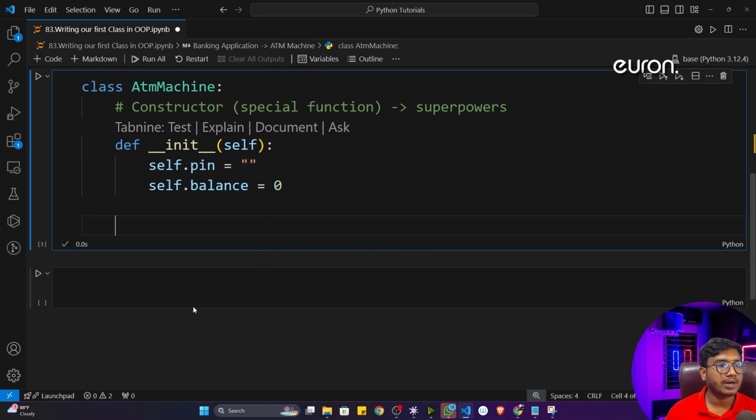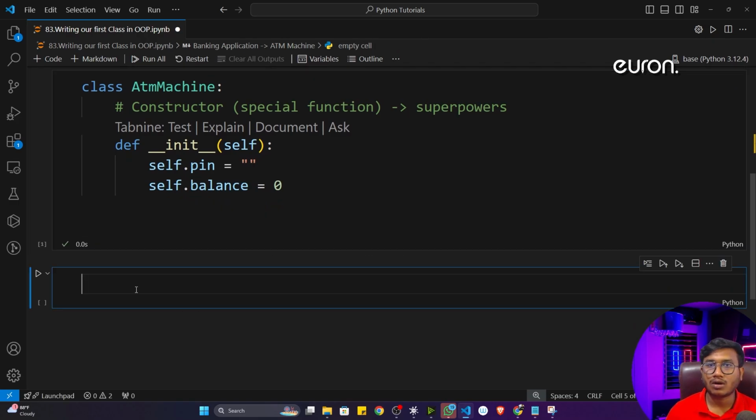Now I think you remember I told you the difference between object and class. If I want to define the object of this particular class, how can I define it? I'll take a variable, let's say obj, equal to my class name, ATM machine. ATM machine is my custom class that I have created, and obj is an object of this particular class.